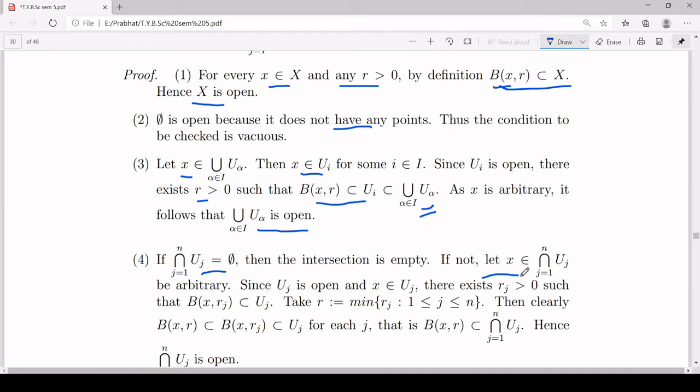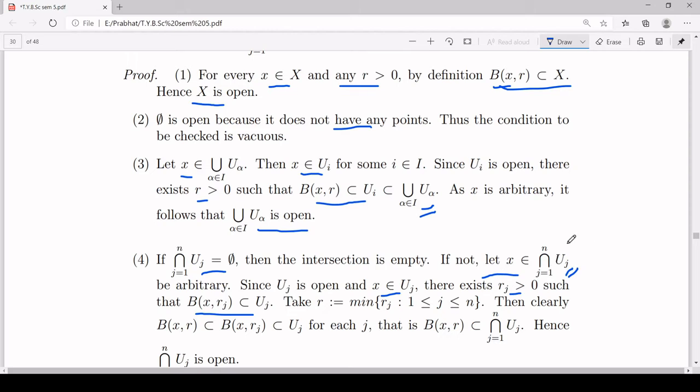Now x belongs to the intersection of uj, that means x belongs to each uj. So x belongs to each uj and each uj is open. That means there exists a corresponding positive real number rj such that the open ball centered at x of radius rj is a subset of uj. This you will have for each j running from 1 to n. Now I want r such that B(x, r) is a subset of this intersection. That means I want B(x, r) to be a subset of each and every uj, where j is running from 1 to n.